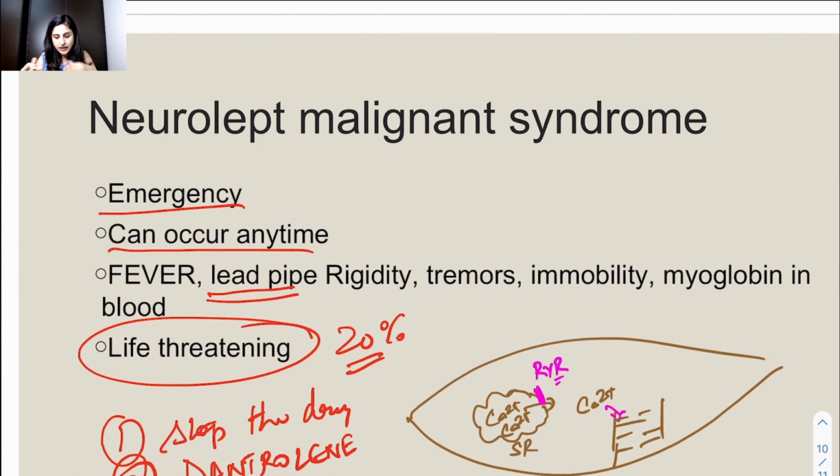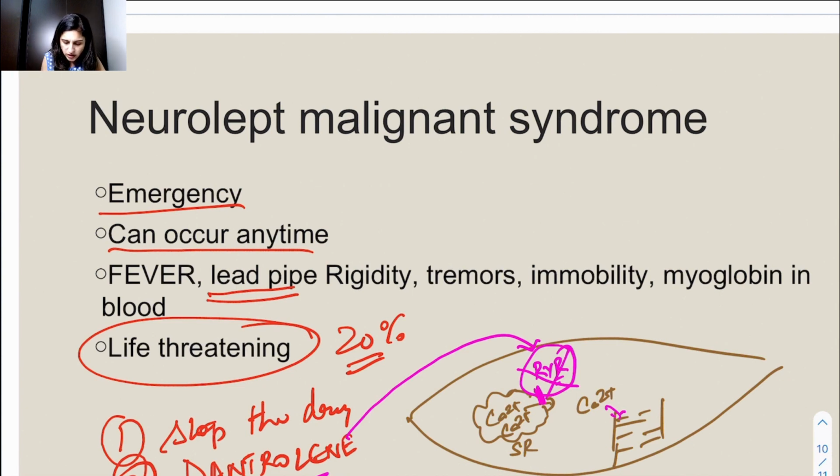So यहाँ पे क्या हो रहा है? Excessive contraction. Rigid muscles हैं. We want them to relax. So we do not want a lot of calcium to go out, और कैल्शियम बाहर ना जाए. इसके लिए हम एक ड्रग दे सकते हैं जो ryanodine receptors को ब्लॉक करेगी. अब जब ryanodine receptors ब्लॉक हो गए, because they allow for the movement of calcium outside, so they will not allow any calcium to go out. So this dantrolene is a ryanodine receptor blocker, so no calcium can actually go out, and therefore there is no actin myosin interaction, and there will be relaxation of the muscle.